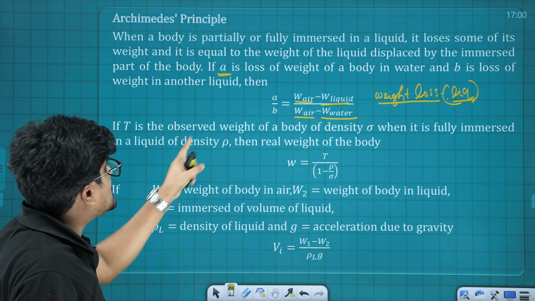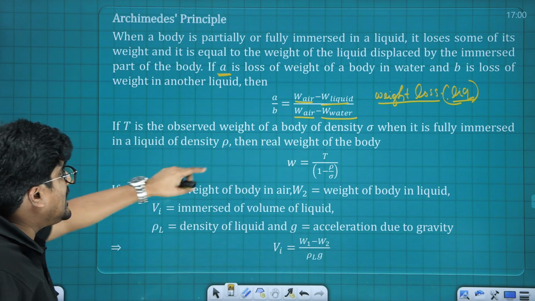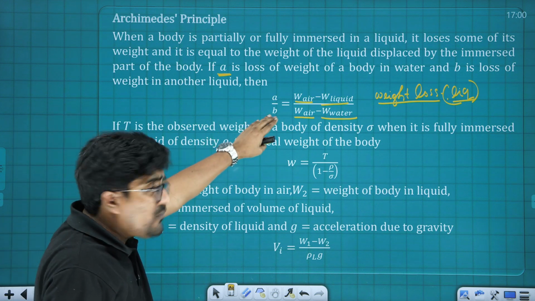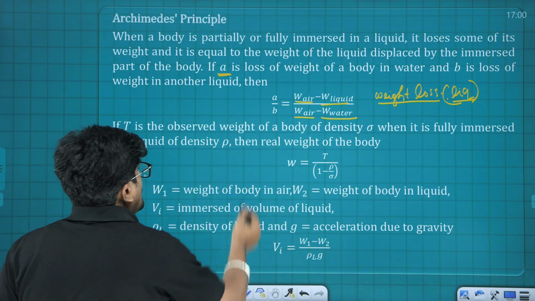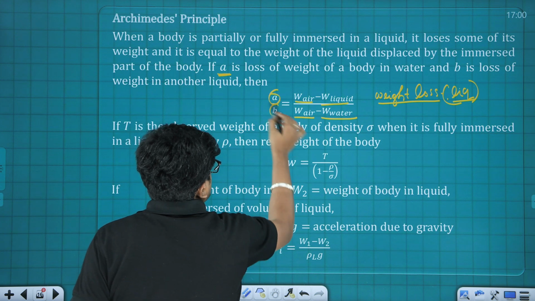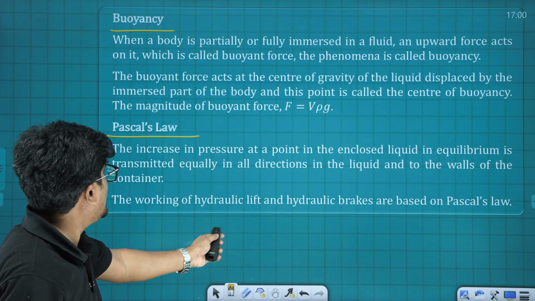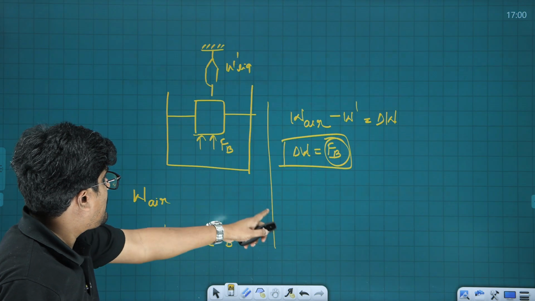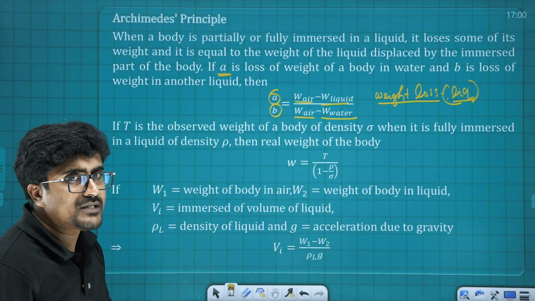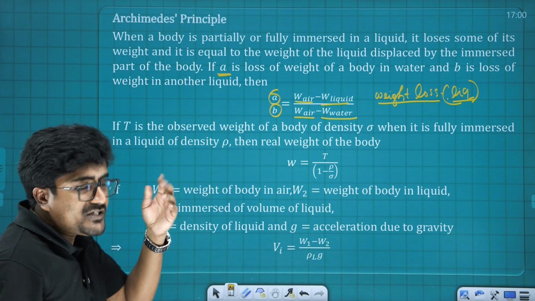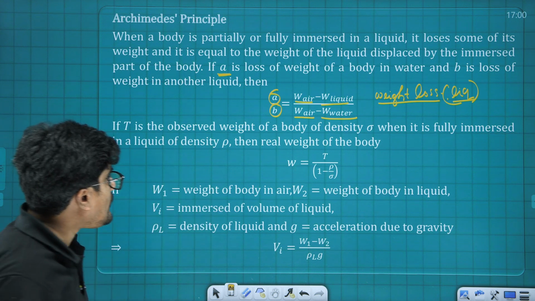So if A is the loss of weight, and next, if B is the loss of weight in another liquid, then W, the actual weight, minus the weight of the liquid displaced, that's going to be the weight loss. So you may mark it as A by B. I already told you that this is that relation, isn't it? I told you about that weight loss condition here. So that is taken for two separate liquids here. That means one is a liquid and the other one is water.